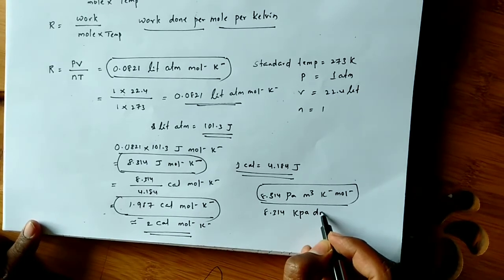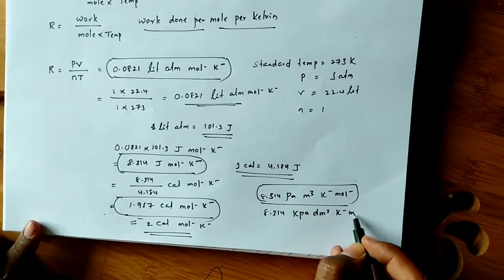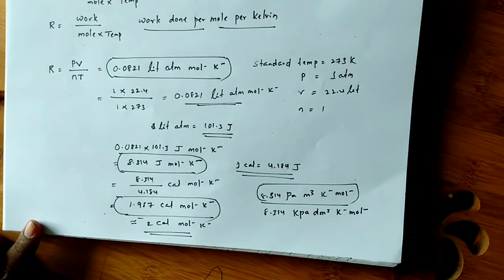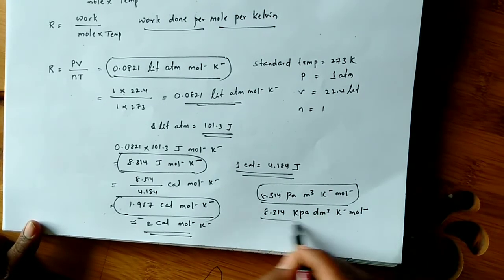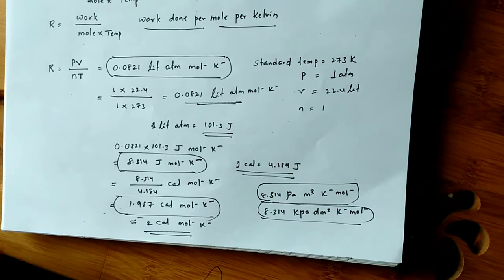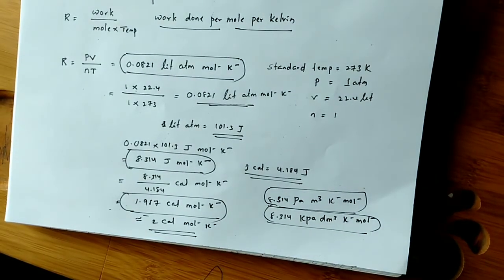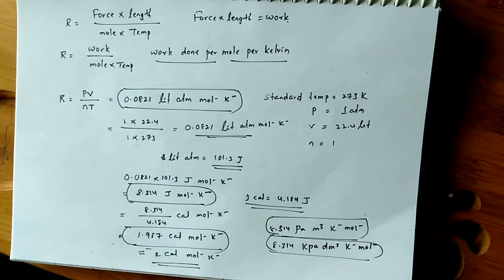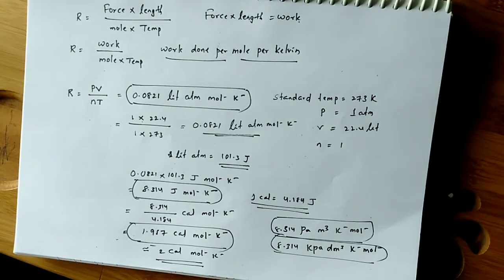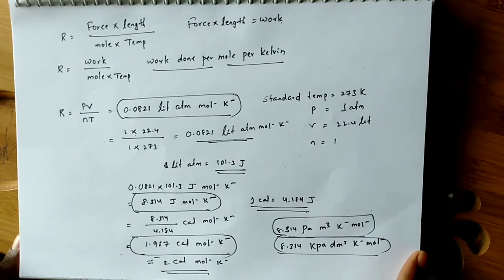These are all values we must remember, very important values for the universal gas constant. So this is about the ideal gas equation and R values, universal gas constant values. Thank you for watching.